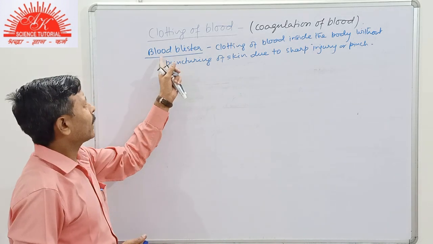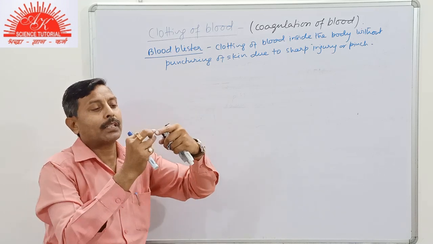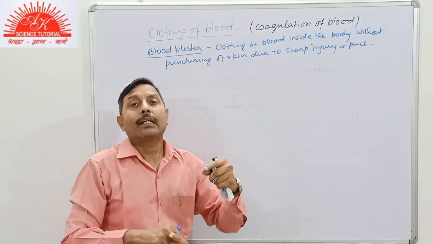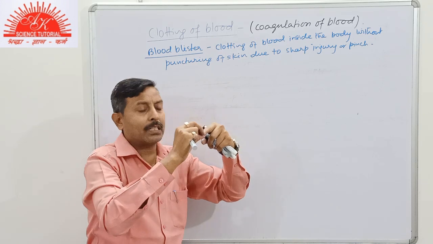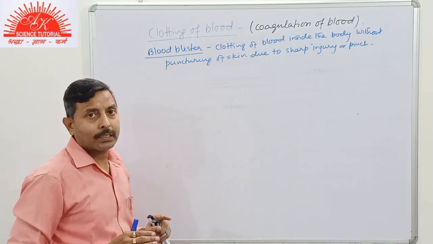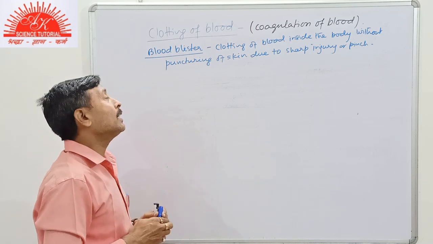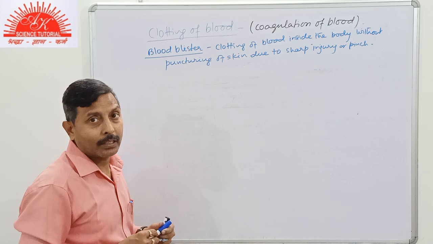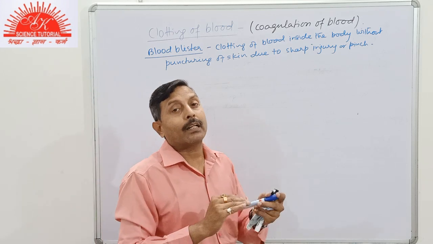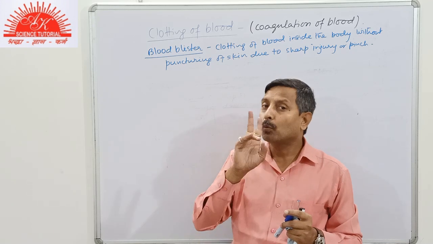So this takes place in our daily life. Many times we get injured. Sometimes our fingers or any part gets pressed. Then this process takes place. Clear, student? So this is the topic of blood clotting. We have also studied the significance of blood clotting, and we studied 2 points.